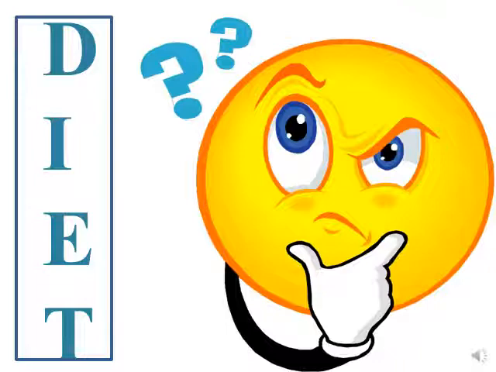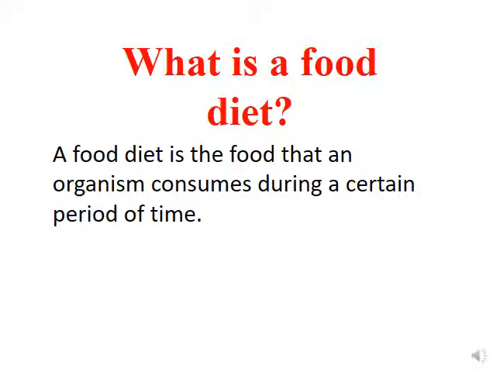What is the meaning of a diet? To start with, whenever you hear the word diet, you think that you have to eat less food or decrease the amount of food. And this is false. Food diet is the food that you consume, meaning that you eat during your life. So consume means eat. So food diet is the food that an organism consumes during a certain period of time. And this is the definition for the food diet.